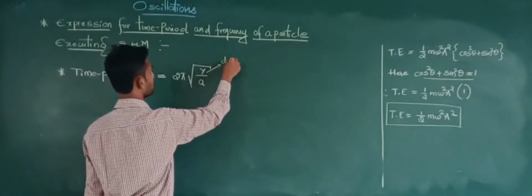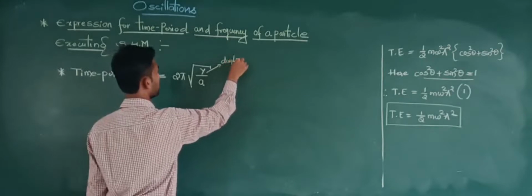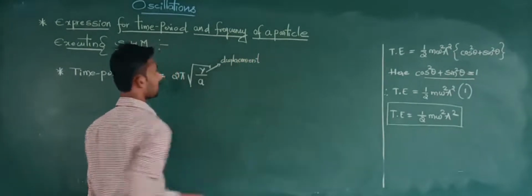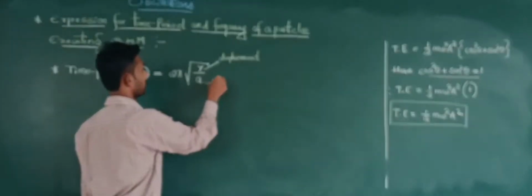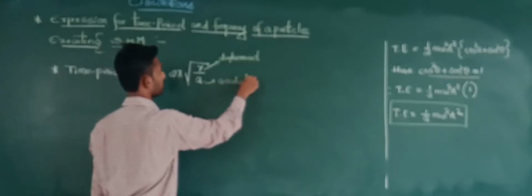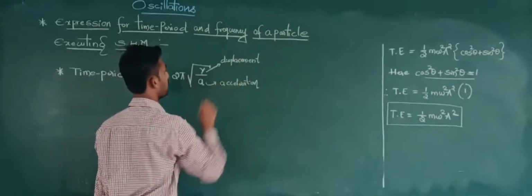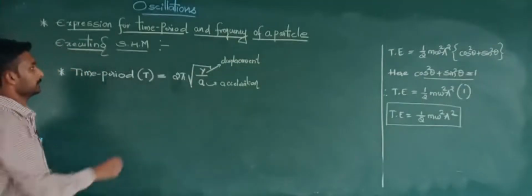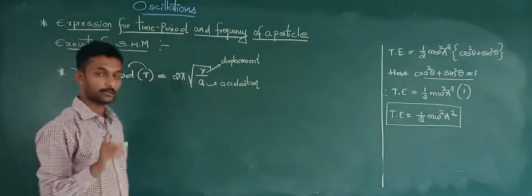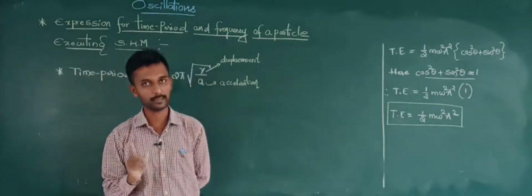Y is nothing but a displacement. Here y denotes displacement, and a denotes acceleration of the particle. T is nothing but the time period, y is nothing but displacement, and a is nothing but acceleration.